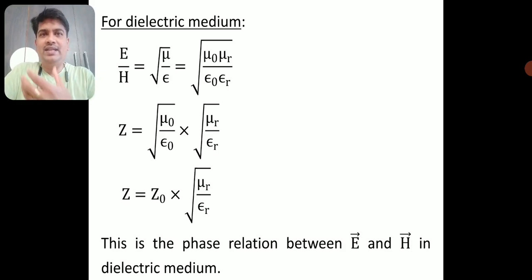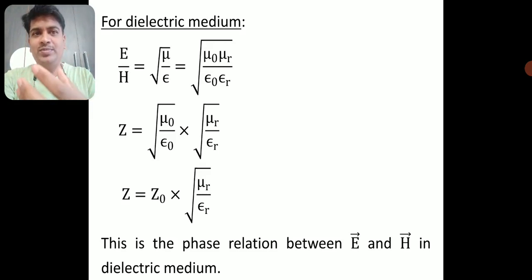Then E by H can be written as root of mu by epsilon. So mu I can write as mu naught into mu r, and epsilon as epsilon naught into epsilon r. If I substitute that, Z is equal to root of mu naught by epsilon naught into root of mu r by epsilon r.